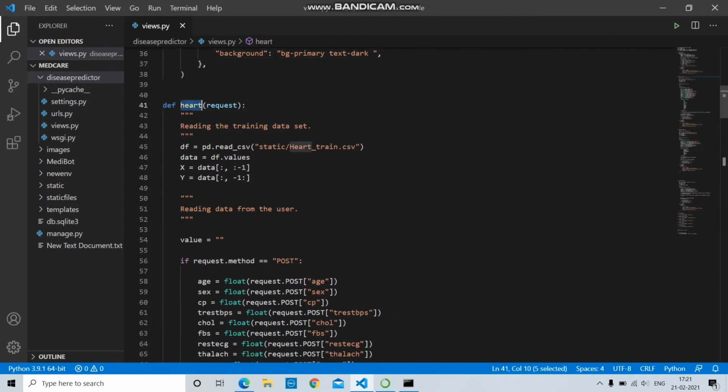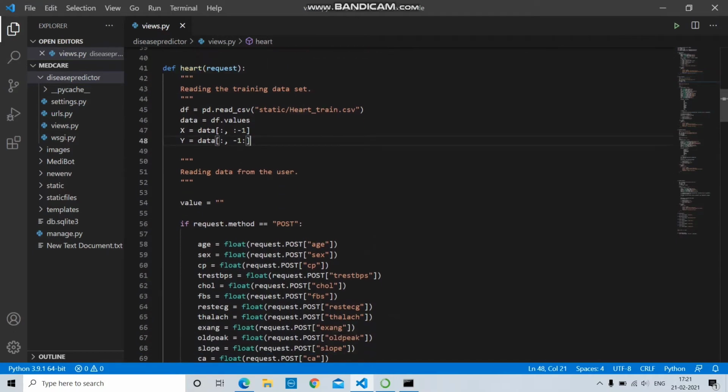Then heart disease prediction. For predicting heart disease, I have used a random forest classifier. Initially, we need to read the data from the dataset. I have served the training values as CSV by calling the Google API.